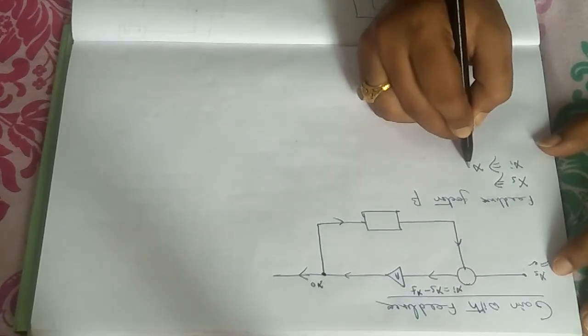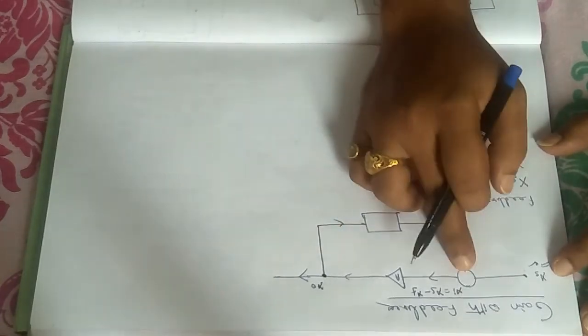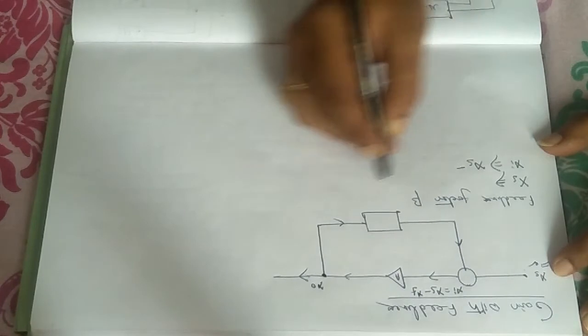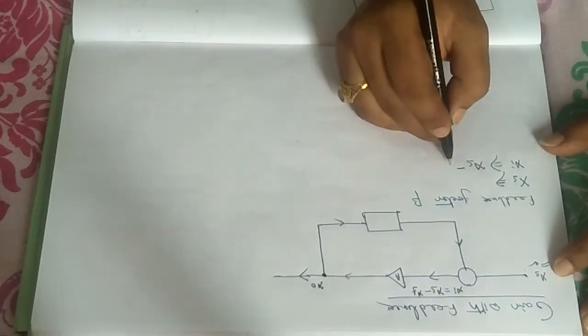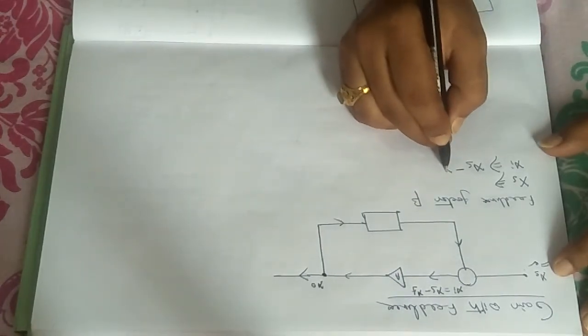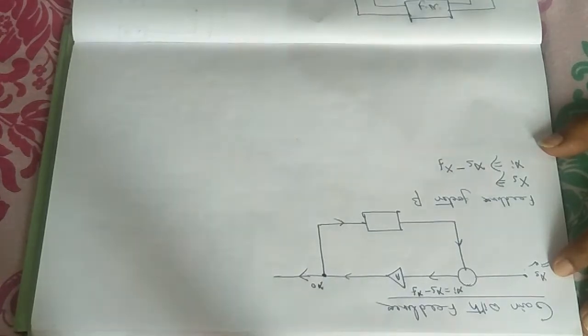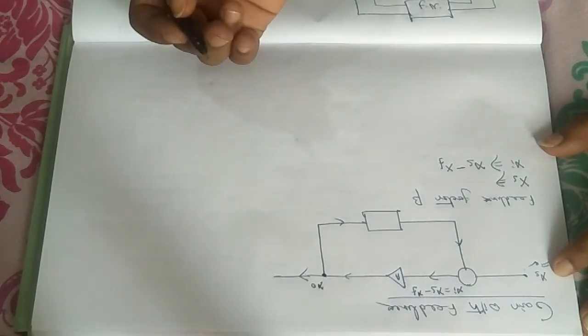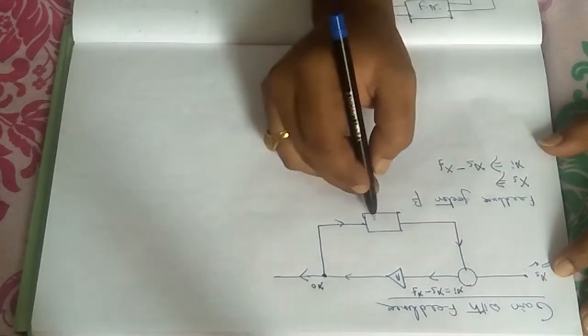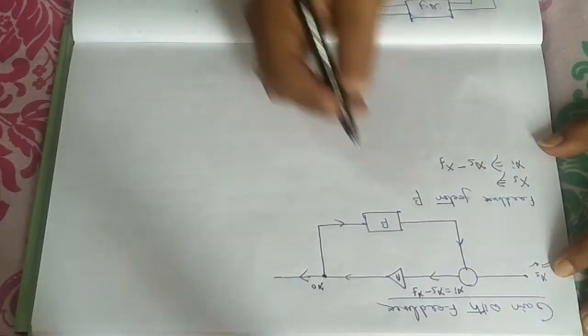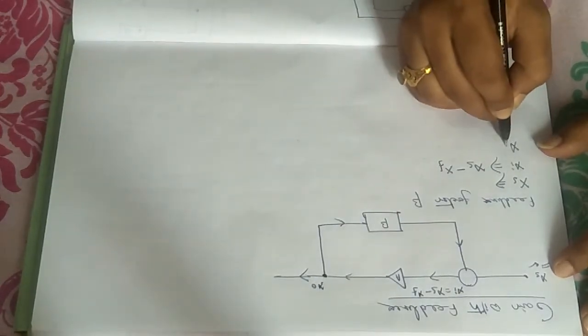It is actually equal to xs, but one part is being fed here. If it is negative type feedback, then it will be reduced in amount. It will be xs minus xf, or you can write it plus minus anytime. Feedback factor here is beta. So what will be the value of xf?